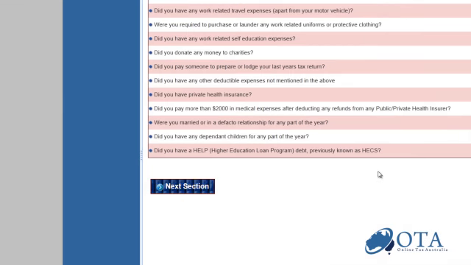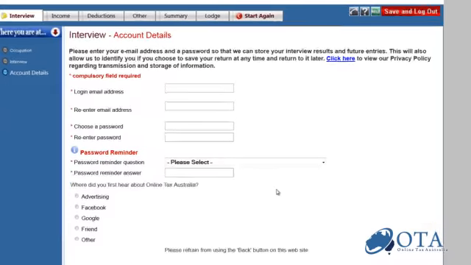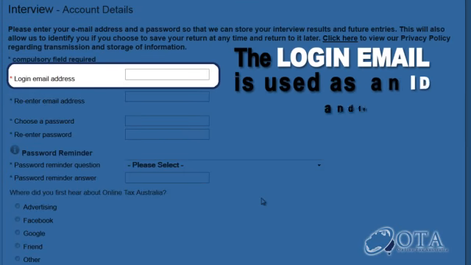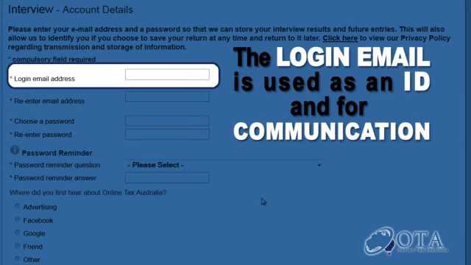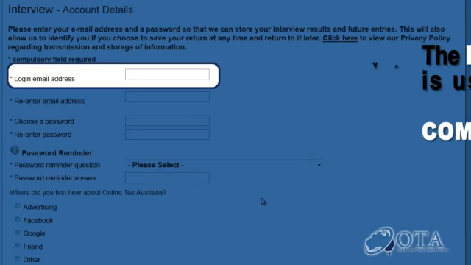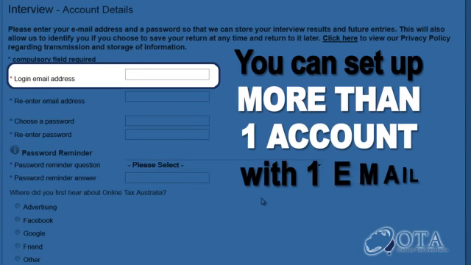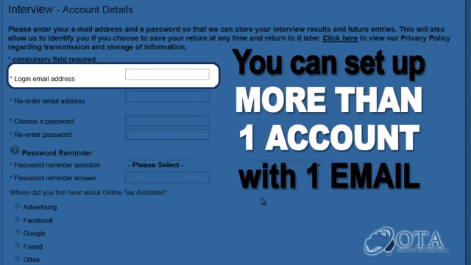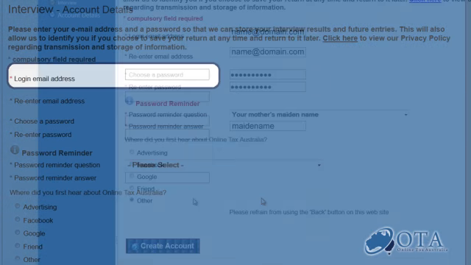At this point, you will be asked to create an account. To facilitate easy communication for things like progress reports, emails, and other review follow-ups, please use a valid email address as your login. You can set up more than one account using the same email address, but the password for each account must be different.